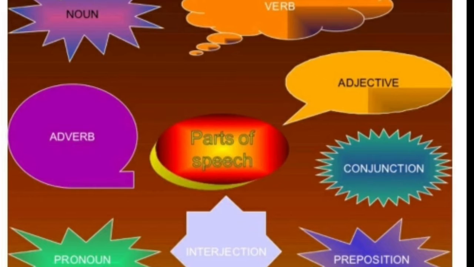The word man is a noun, but it comes in the category of a common noun, whereas the name Gandhi is a proper noun. Then I told you that in this class we will see the other types of nouns.